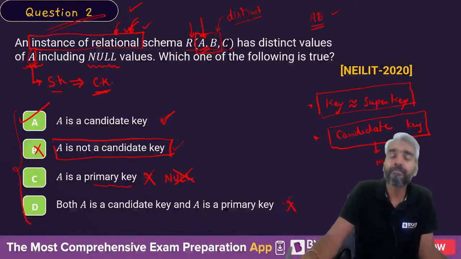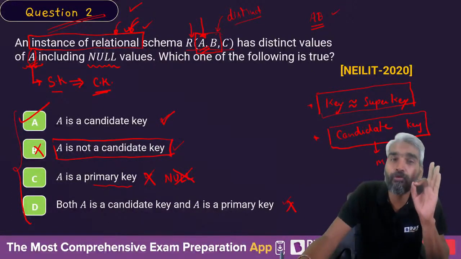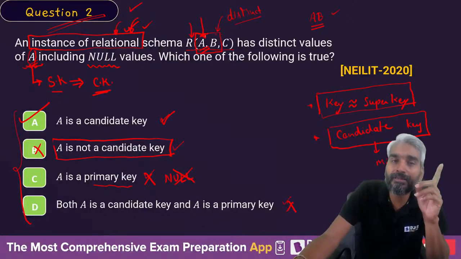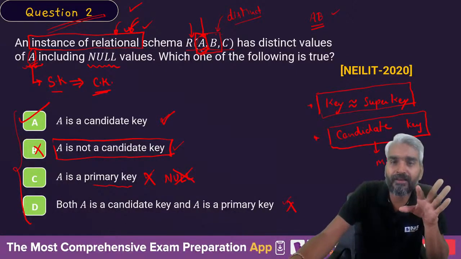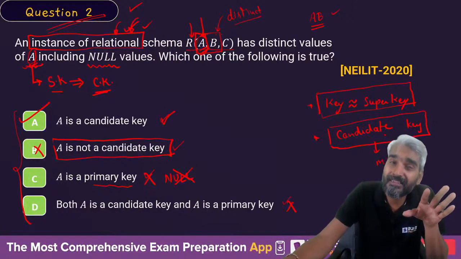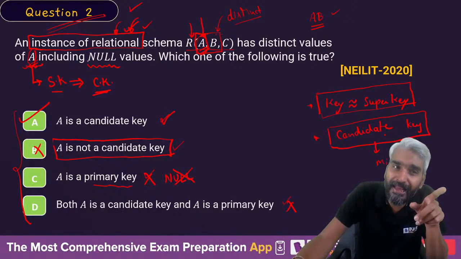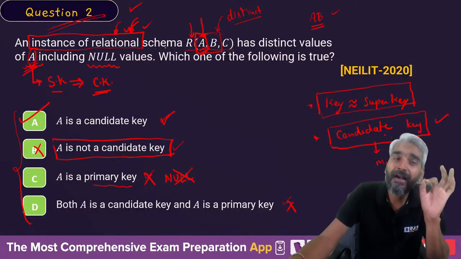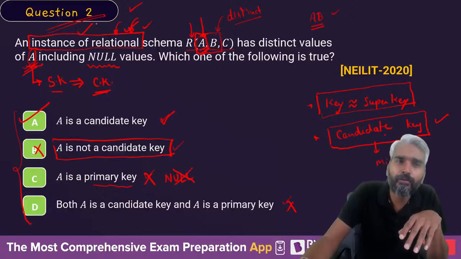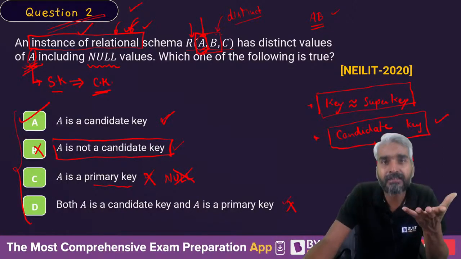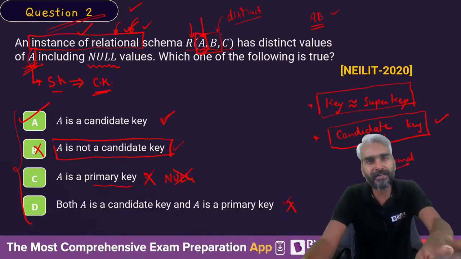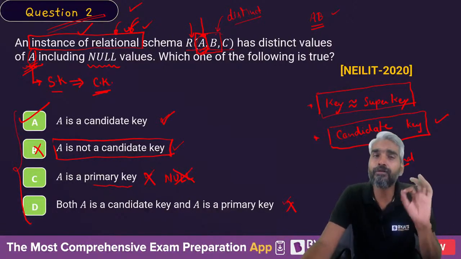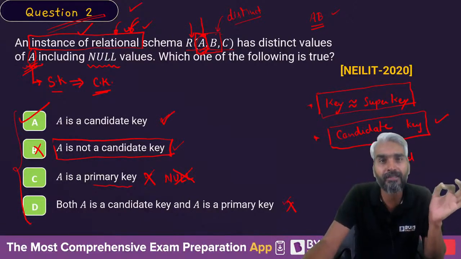Enough about this. But I only wanted to explain one thing: just because we know that the values are unique, we cannot say it is a candidate key. But in this case we can say it is a candidate key because A is a single attribute, and any super key with a single attribute will be a candidate key. But all this is defined based on the instance of the relation. Therefore, logically it's not a correct idea to define the candidate key of a relation based on the instance.